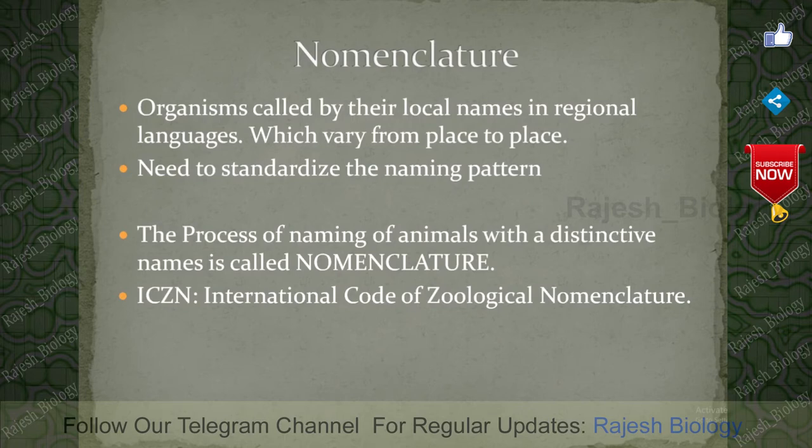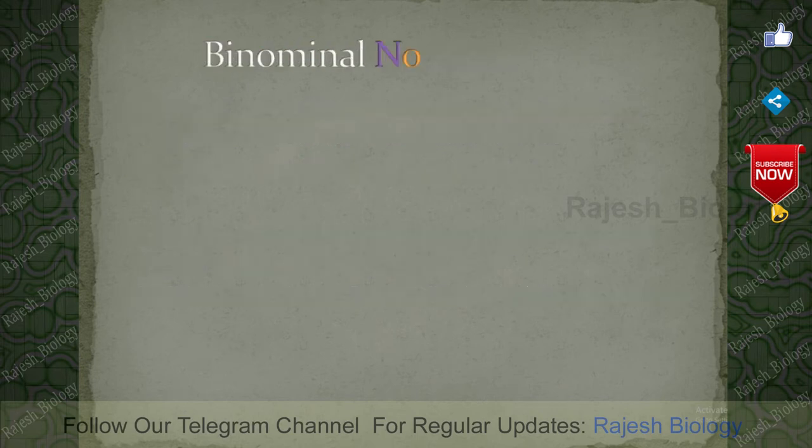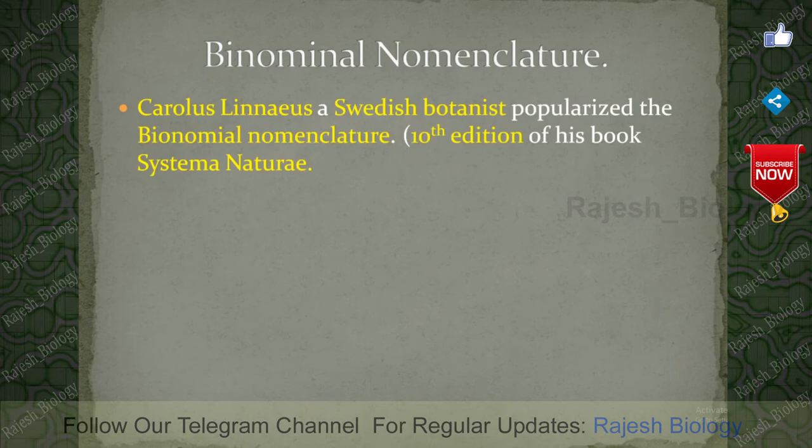It provides guidelines on how to put a name to a particular organism, what the guidelines are, and how we write that name. The process of naming animals with distinctive names is called nomenclature. Nomenclature means naming with a distinctive name. Here, binomial nomenclature. This theory was popularized by the scientist Carolus Linnaeus. He published a book, Systema Naturae. In the 10th edition of Systema Naturae, he popularized binomial nomenclature.